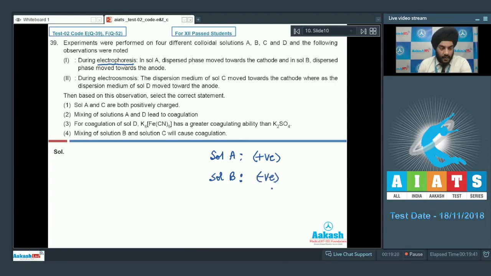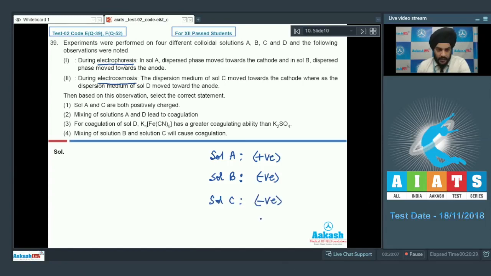Let us look at the second experiment now. During electroosmosis, the dispersion medium of Sol C moved towards the cathode, whereas the dispersion medium of Sol D moves towards the anode. So students, we know that during electroosmosis, the movement of colloidal particles is prevented by some suitable means, and when potential is applied, it is the dispersion medium which starts to move towards the oppositely charged electrode. So in Sol C, the dispersion medium moves towards the cathode. It means that the dispersion medium in Sol C must be positively charged. So the Sol particles present in C must be negatively charged.